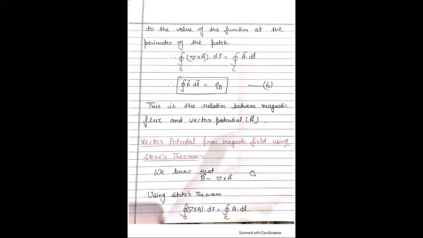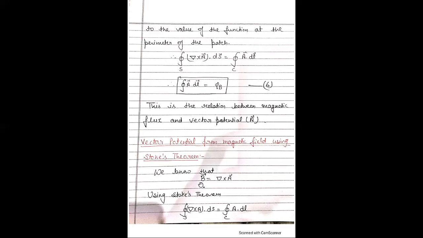Now the next topic is vector potential from magnetic field using Stokes theorem. Find the vector potential with the help of B by using Stokes theorem.